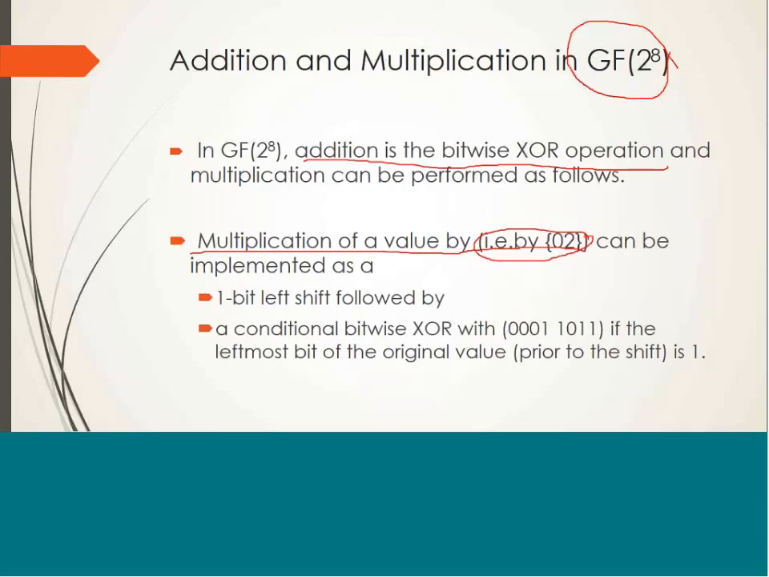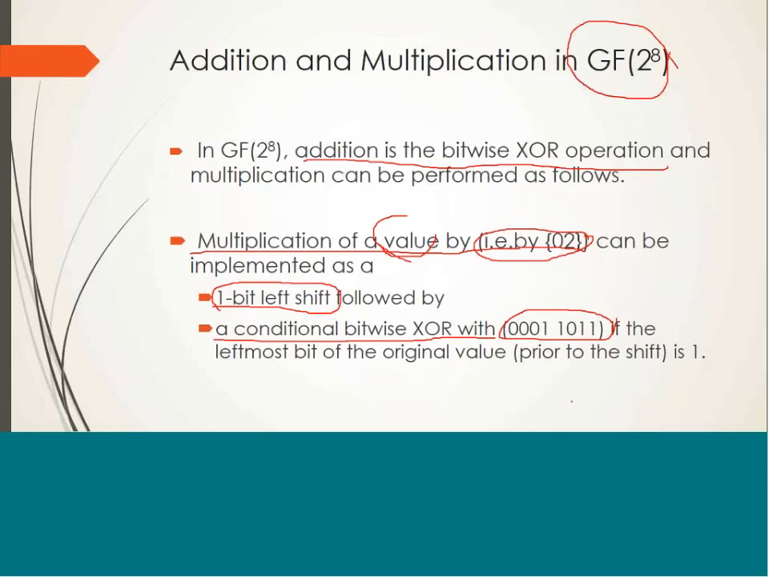Multiplication of a value by 2 can be implemented as a 1 bit left shift. In the first step, we perform a 1 bit left shift of the number, and in the second step, a conditional bitwise XOR with this particular number. We always use this particular number, and this is a conditional bitwise XOR. That means XOR is performed only if the leftmost bit of the original value is 1.